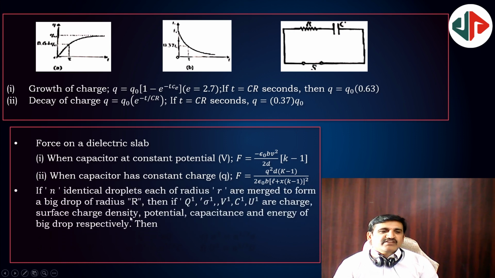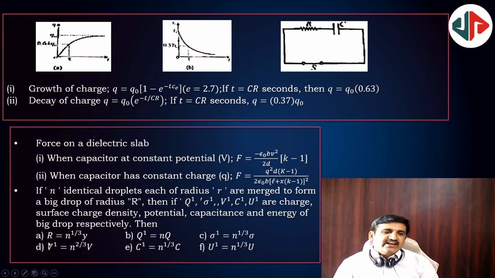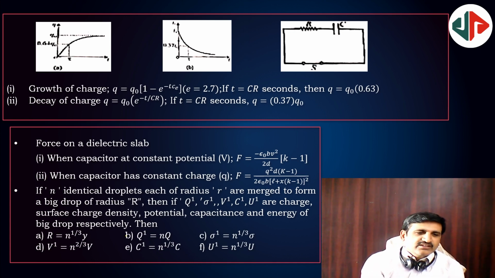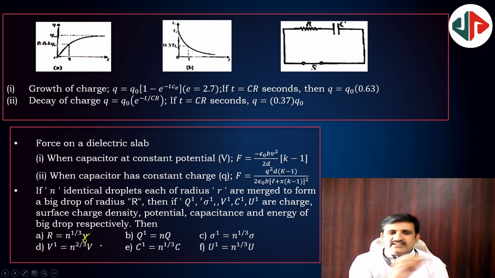Remember, when n identical droplets, each of radius r, are merged to form a big drop of radius R, then Q dash, sigma dash, V dash, C dash, U dash are the respective quantities after the combination, that is the charge, surface charge density, potential, capacitance and energy of the drop respectively. Then the radius R is n to the power of 1 by 3 times small r.